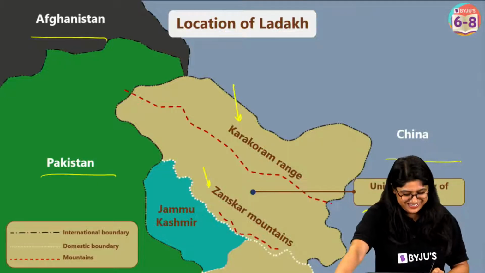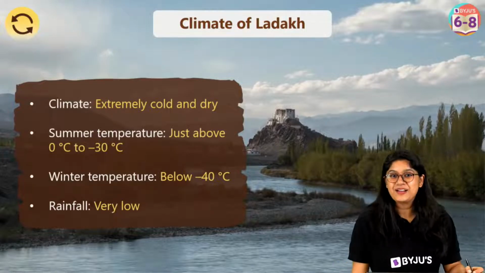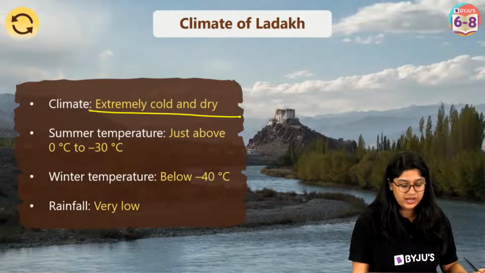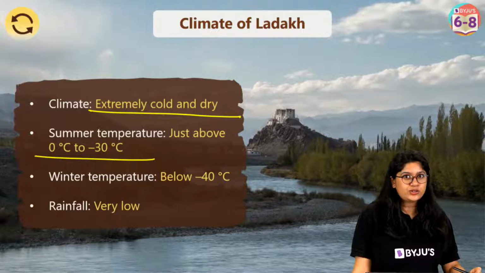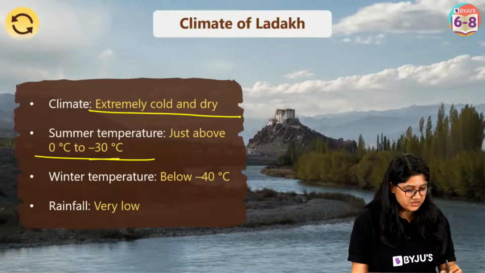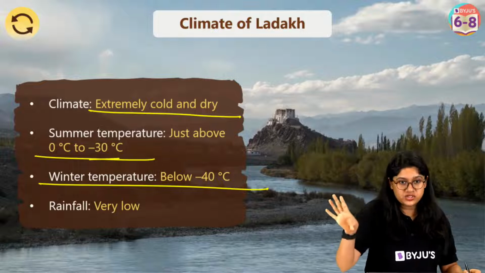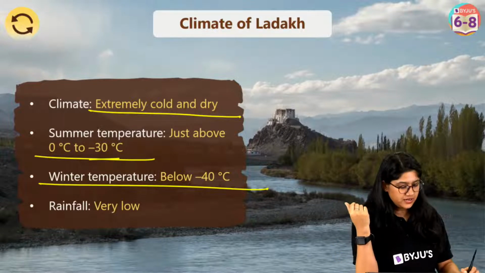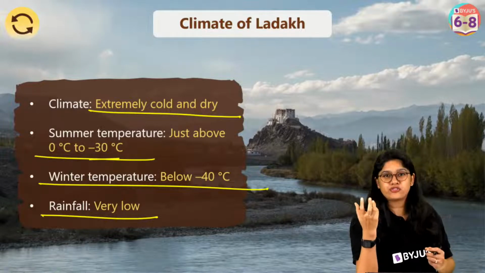Now when we talk about the climate of Ladakh, it's very cold and very dry. Again, the moisture is very less. Summer temperature is 0 degrees to 30 degrees Celsius, and in winters it goes below minus 40. So you can imagine how cold Ladakh is. And of course it receives a very small amount of rainfall.